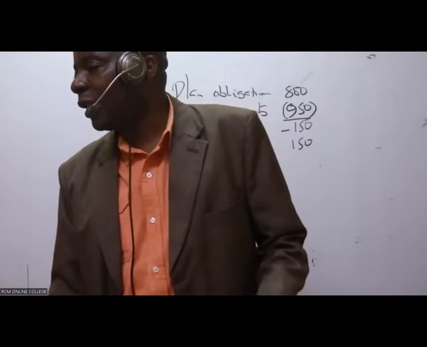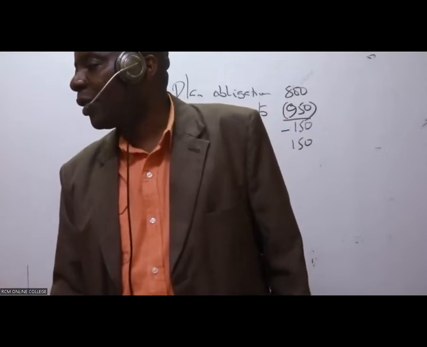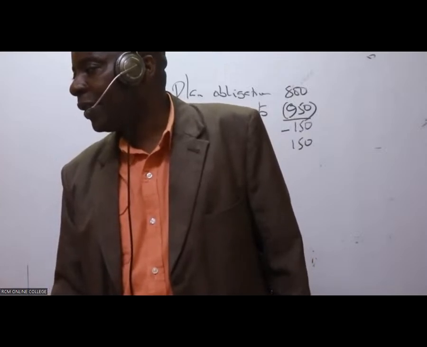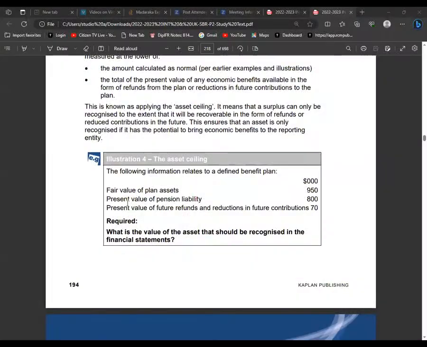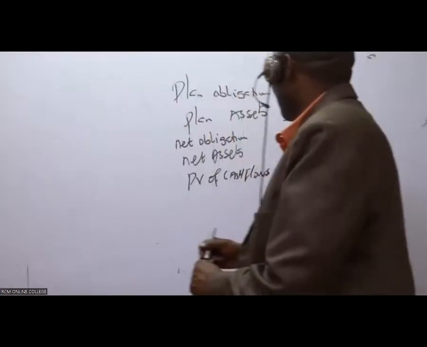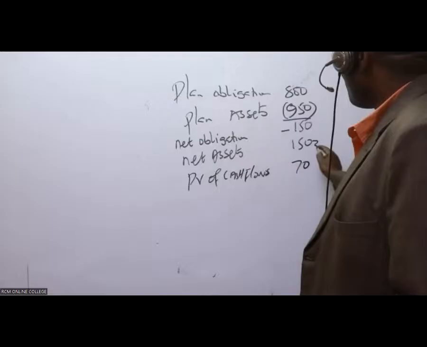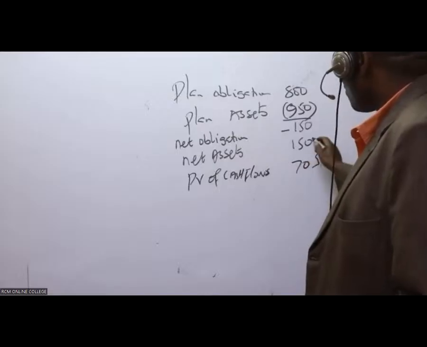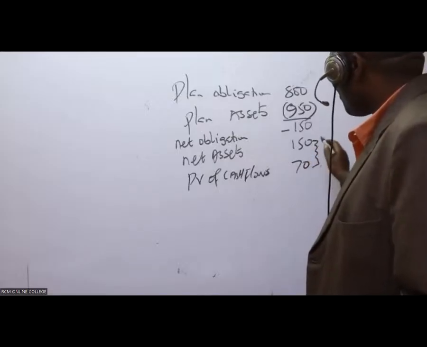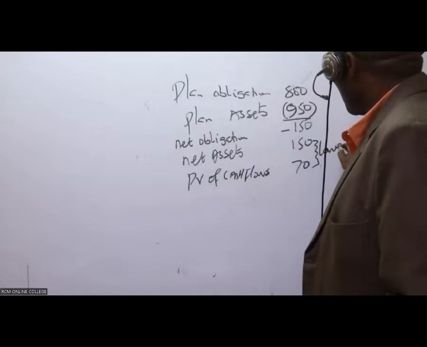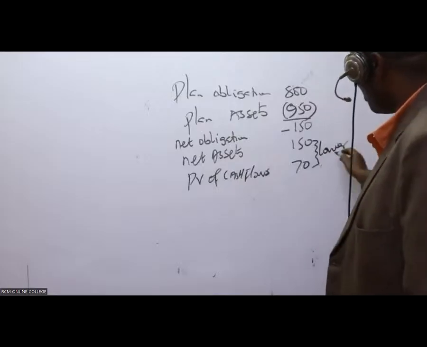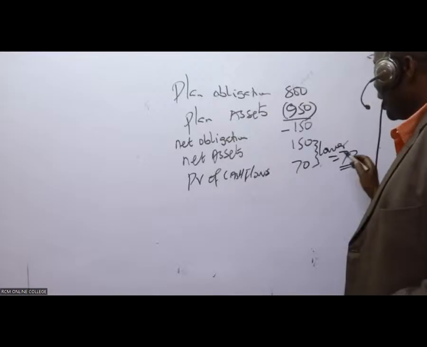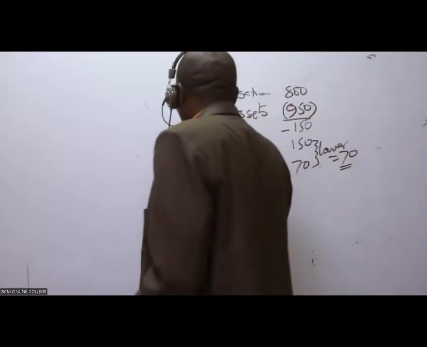Here the present value is 70. Then you compare the two, to be able to get the ceiling. You compare the two and always pick the lower. So the lower here is 70.